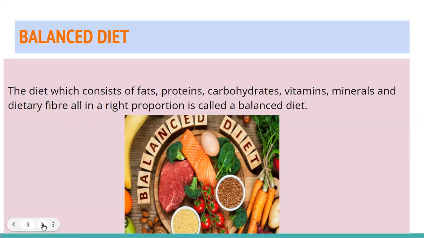So the people who do not have any health issue, we do not go to the nutritionist or doctors for no reason, but we have to take care that we add equal amounts of fat, proteins, vitamins, minerals, and carbohydrate in our diet. It is not like that we are eating only carbohydrates and fats and proteins and we are not eating minerals and vitamins at all. So that will not be a balanced diet. A balanced diet is the one in which in your plate you have to have everything.